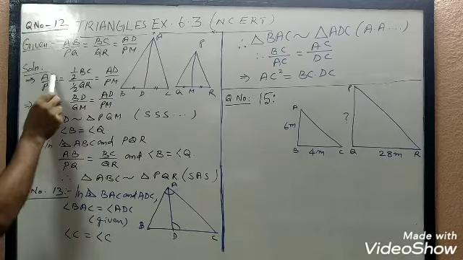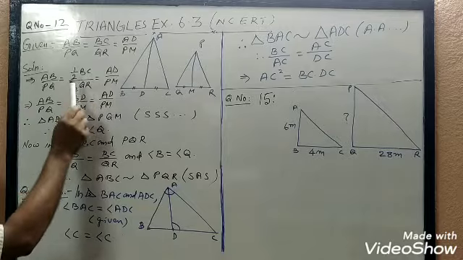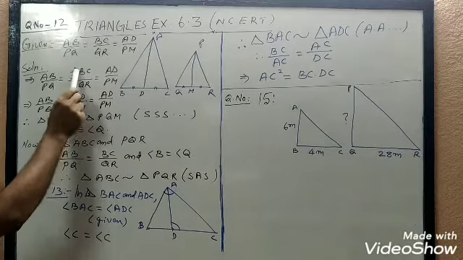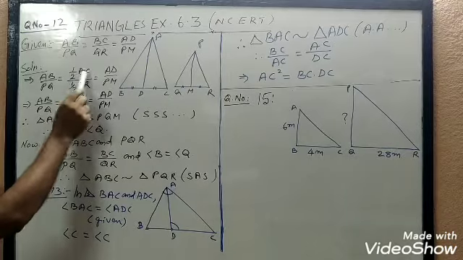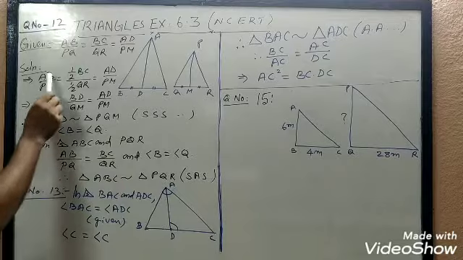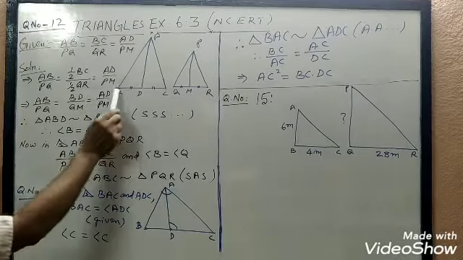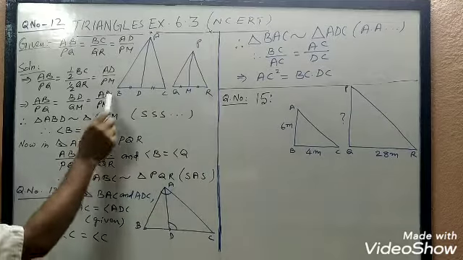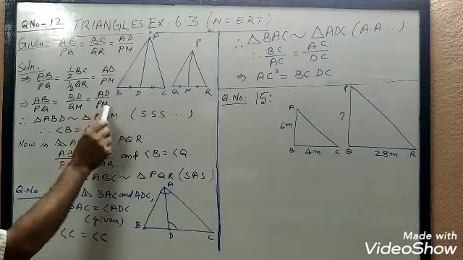Since AB by PQ equal to BC by QR equal to AD by PM, we can write AB by PQ is equal to half BC by half QR. The half and half cancel, giving BC by QR only. We are multiplying numerator and denominator by 1 by 2, so there is no problem. Half of BC we can take as BD, and half of QR we can take as QM. So BD by QM equal to AD by PM.